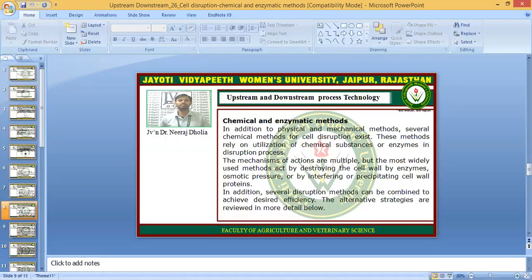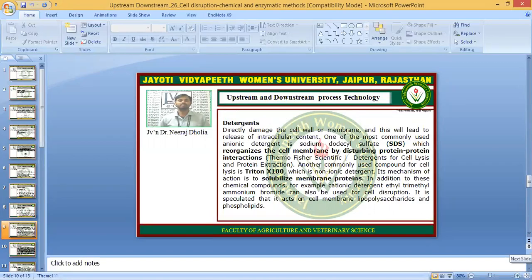The alternative strategies are reviewed in more detail below. Generally, the chemical and enzymatic methods are used in combination with other cell disruption methods for increasing the efficiency. Okay, so first are the detergents.